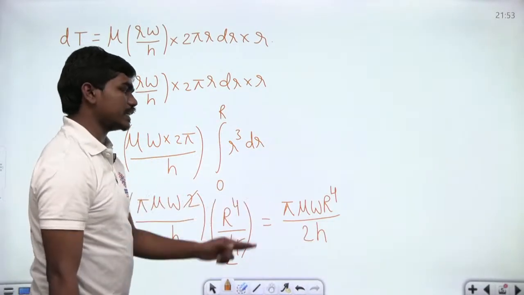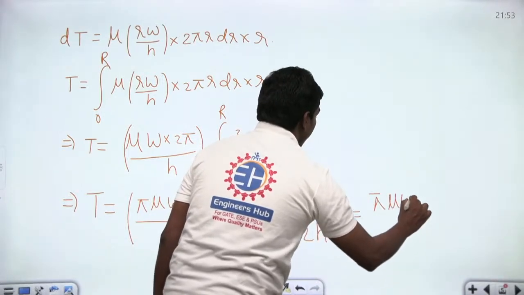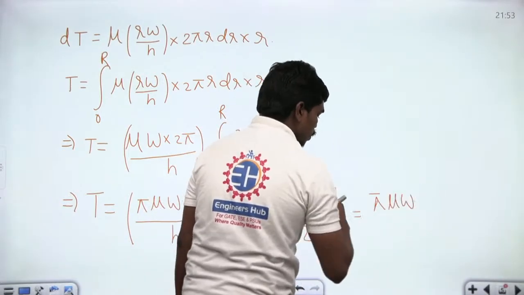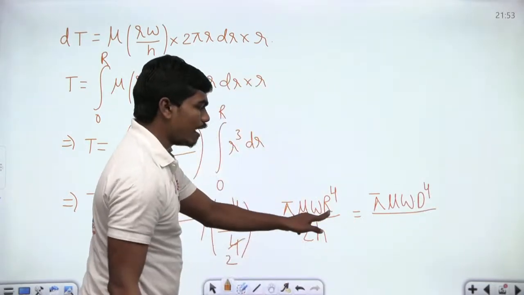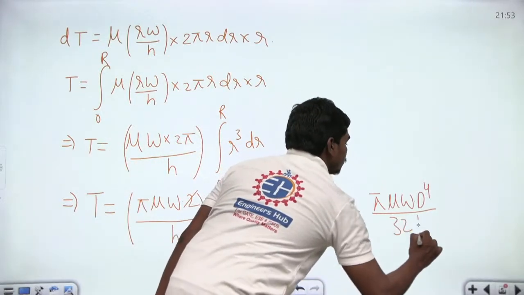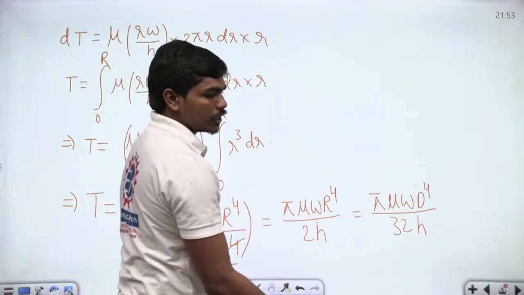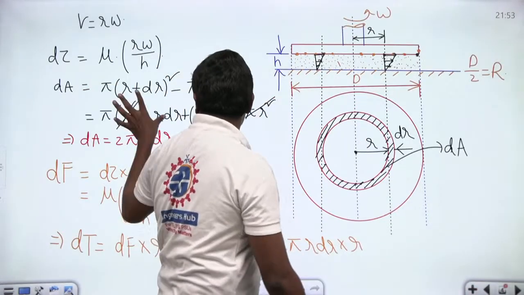And of course, if you write this in terms of diameters, this is equal to pi mu omega, and in place of r you can write d. So d power 4 divided by, when you are writing in terms of d, you will have 2 power 4 in the denominator. So 16 into 2 will give you 32h. Okay, so this is the total torque that you require to rotate this disc at an angular velocity of omega, and this is a simple analysis actually.